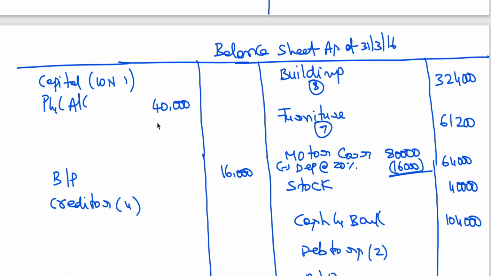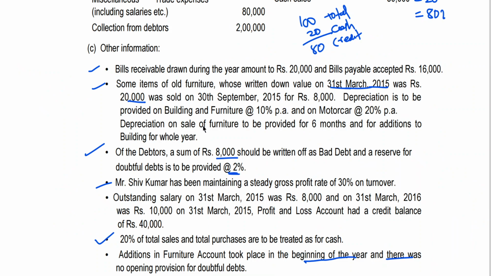Clear. Then next, I also have some outstanding salary for the current year. I hope you are all following this. 40,000 is nothing but the previous year's P&L account balance, which will continue. Any profit of the current year is to be added, and any loss is to be subtracted. If this P&L account were not there, obviously we would be adding to capital, as we have seen in the previous problems.